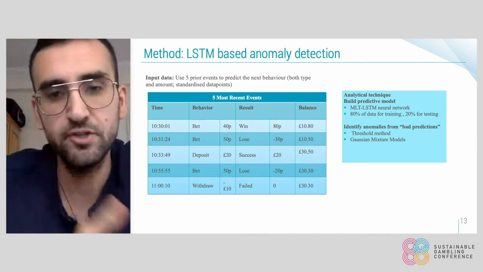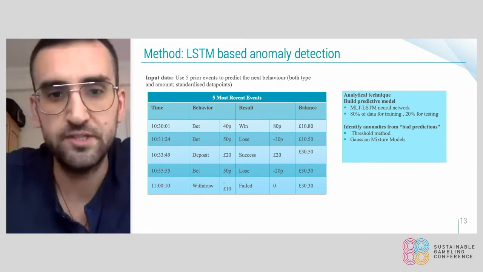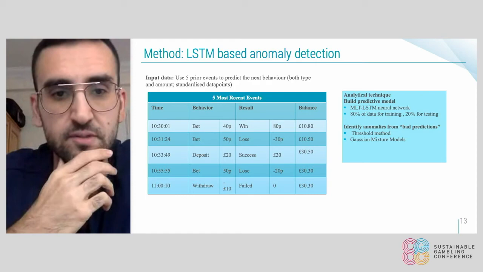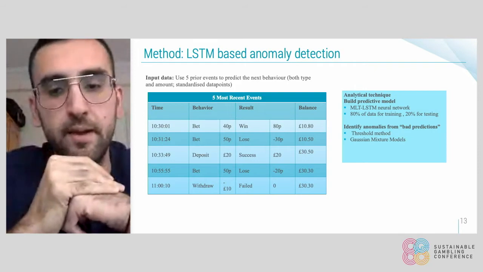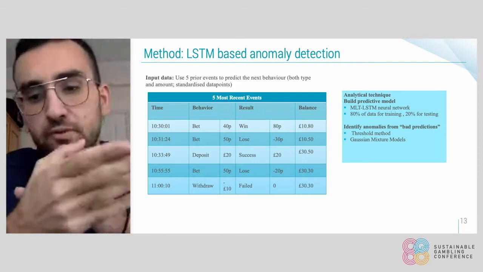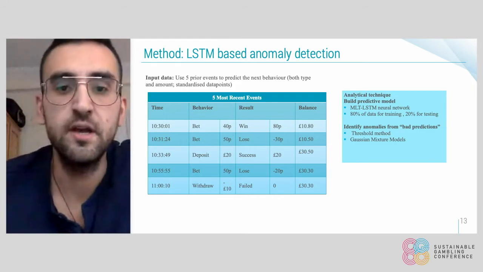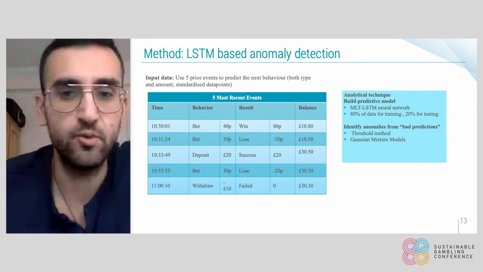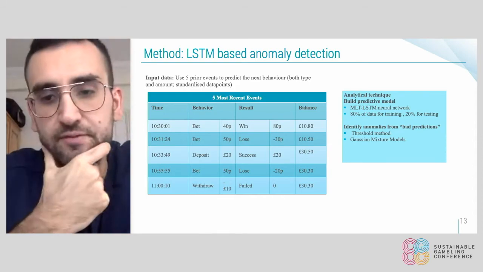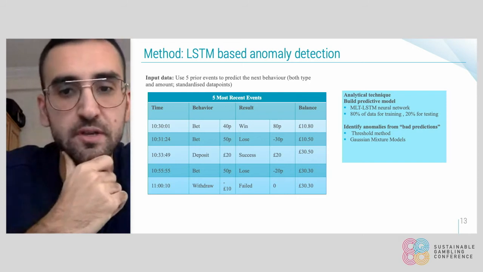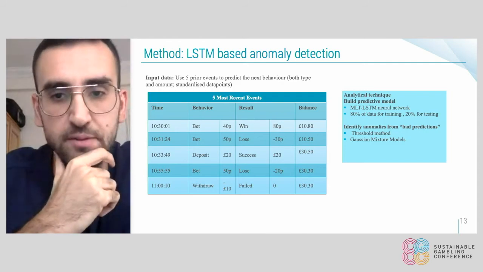So we use this information in order to train our LSTM network, and at the end we are trying to predict the player's next action, for example, if the player is going to do a new bet or a new deposit, and the amount of that bet or deposit. After that, we compare those predictions with the actual actions that are happening in order to see if we could spot any anomalies. We tried a couple of methods, such as a threshold-based approach, or Gaussian mixture models.